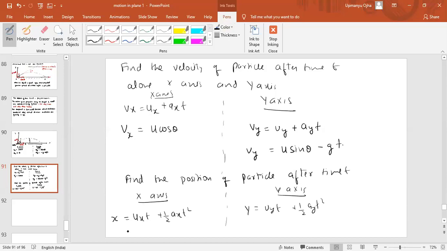Along the x-axis, ux is u cos theta, so u cos theta into t is the position after time t along the x-axis. Along the y-axis, what is the position? That is y equal to u sin theta into t minus half gt square. So these are the positions after time t. Understood? Did you get this or not?